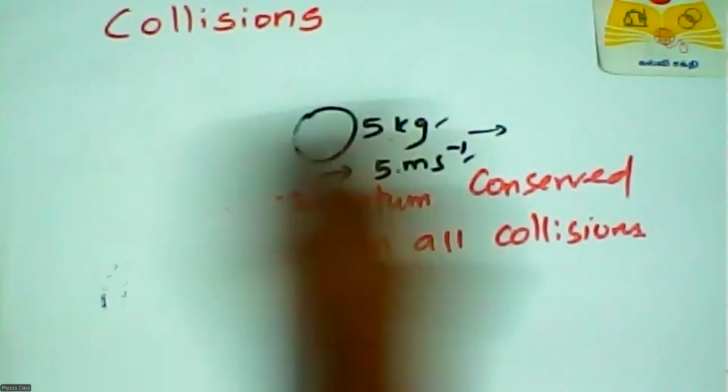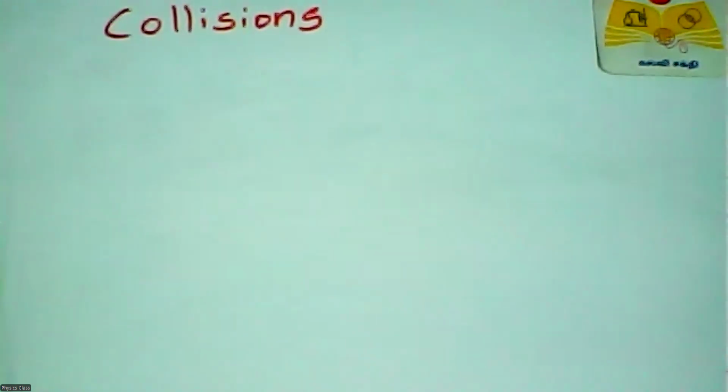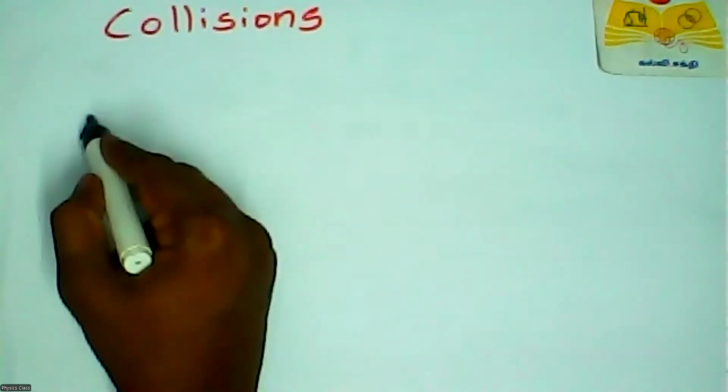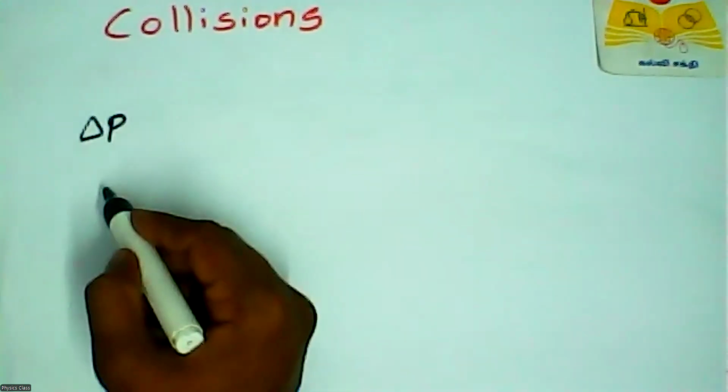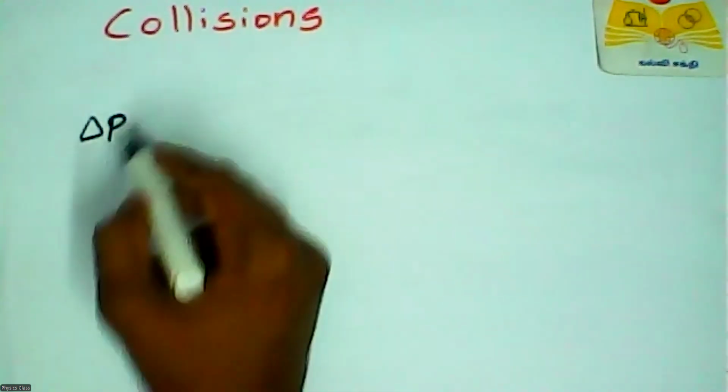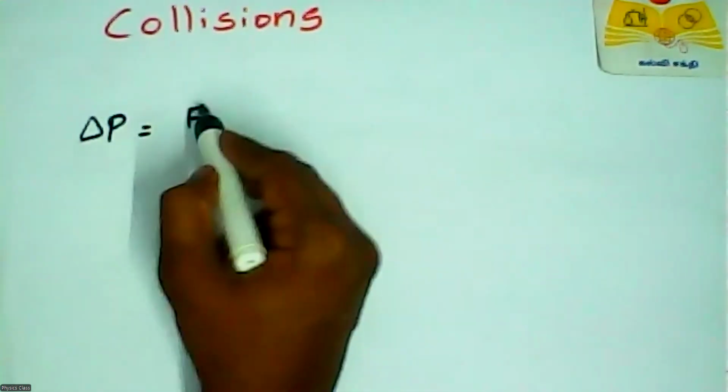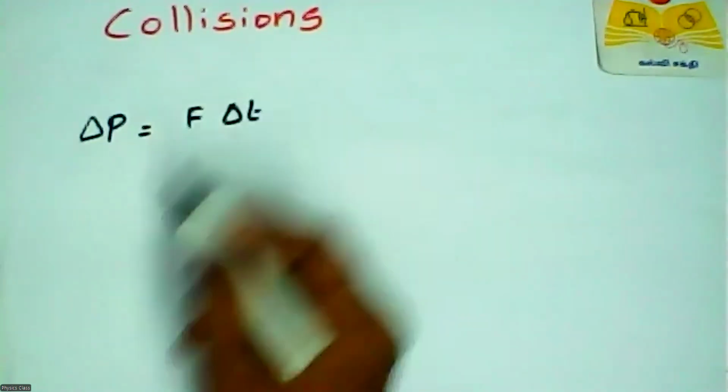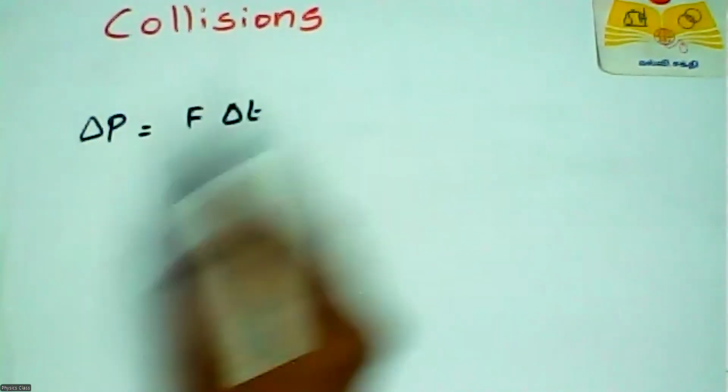Linear momentum is conserved. Why is that quantity conserved in all processes? Because, as I already told you, there is an impulsive force between the two objects. We have another formula for momentum: change in momentum is equal to F into change in t, that is, del P is equal to F del t.